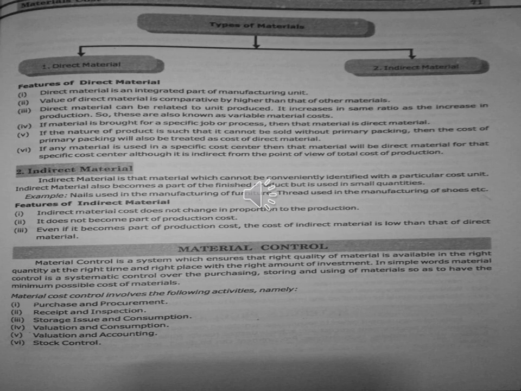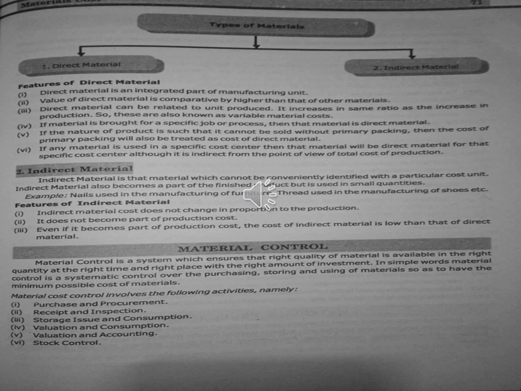So what are all the activities included in material control? First, you have to purchase the material, that is purchase and procurement. Next is receipt and inspection, meaning for what you have purchased, whether you have received the receipts and whether those goods have been inspected or not. Then those goods have to be kept in storage. After that only you can use it for your consumption.